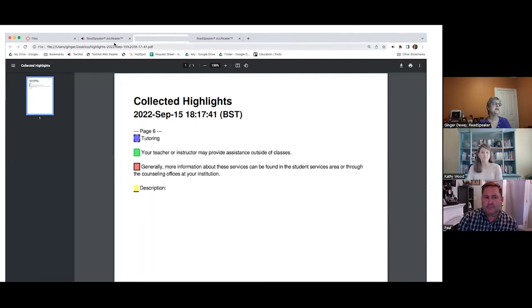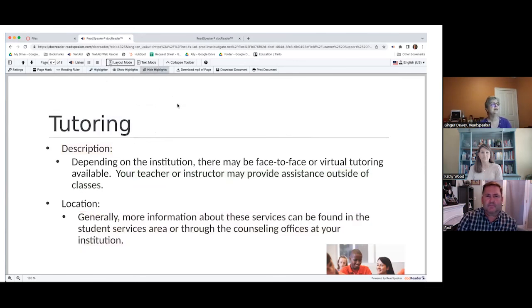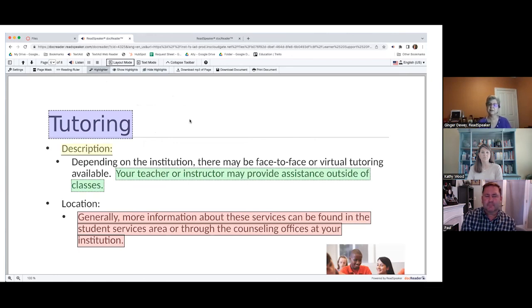Well, there were a couple of other things to do with highlights. Let's say you're the instructor and you want your students to pull out important pieces of information. Before class, you could go in and highlight your document, and then you could hide the highlights. Talk to them about it, get that information from them. And once you have, show them your highlights and explain why they're important. You only want to do this once. All of those are great study tools.